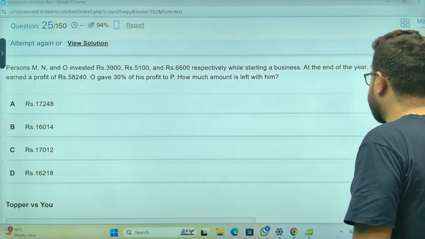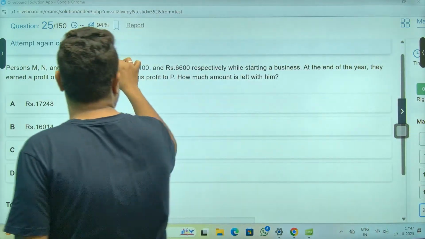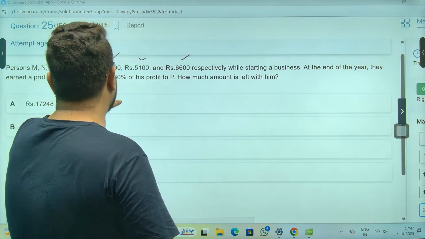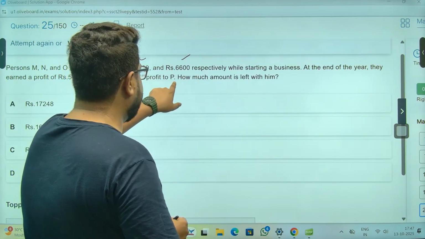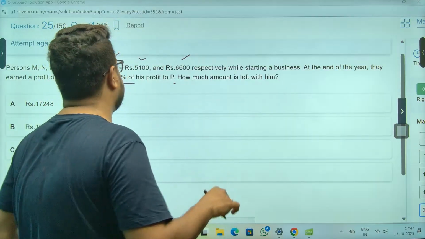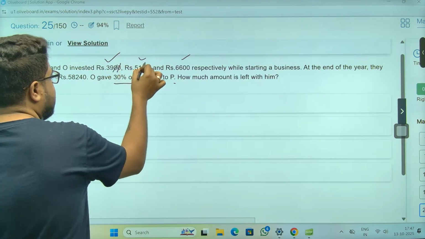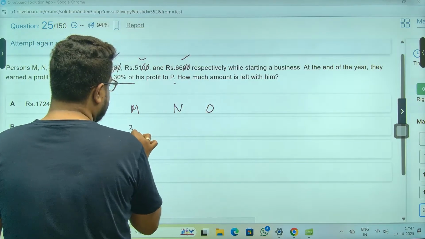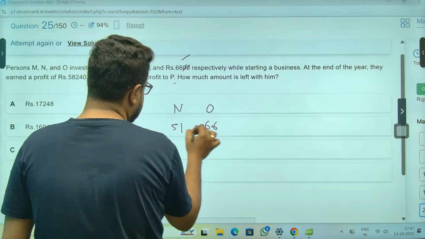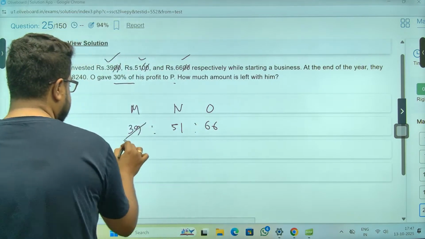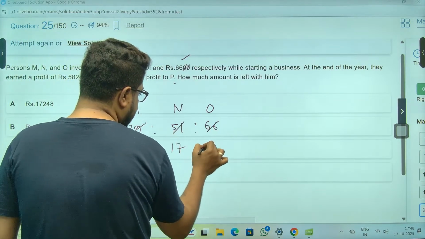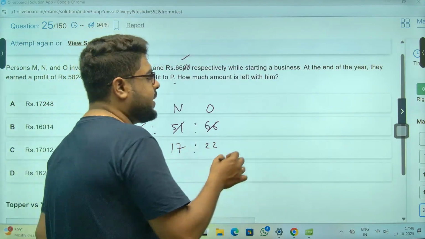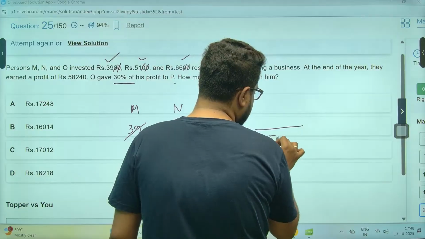Next one, sir. M and O started, and at the end of the year they earned this much profit. O gave 30% of his profit to P. Let me show you one interesting thing. So M, N, O are 39, 51, 66. I don't think we can do anything. No, it will reduce by 3: 13, 17, 22. So 13 plus 17 is 30, and 30 plus 22 is 52 total parts.